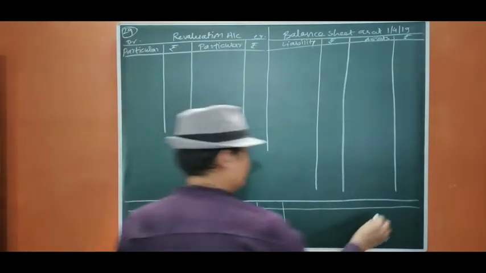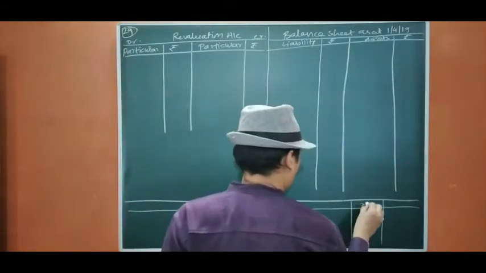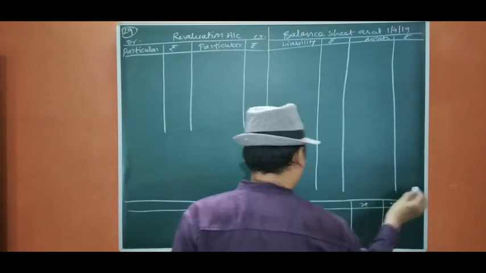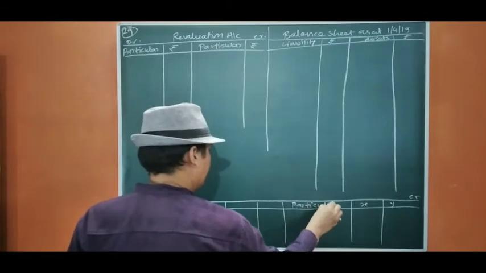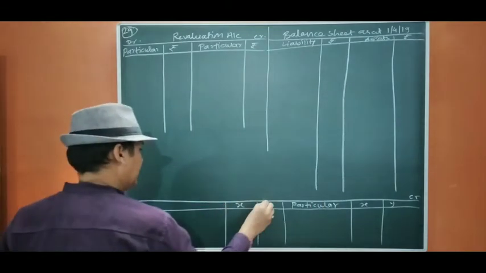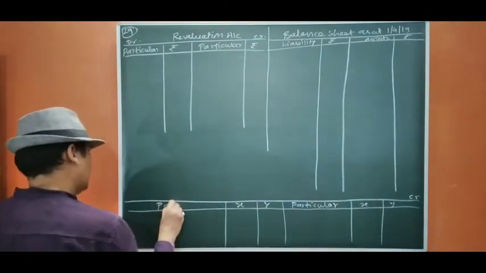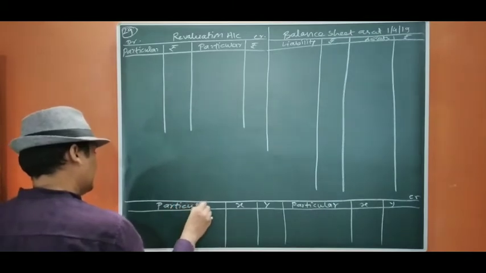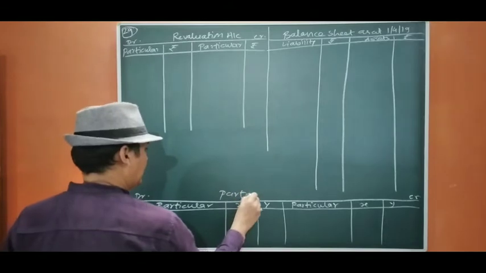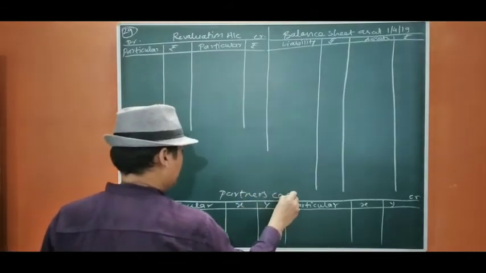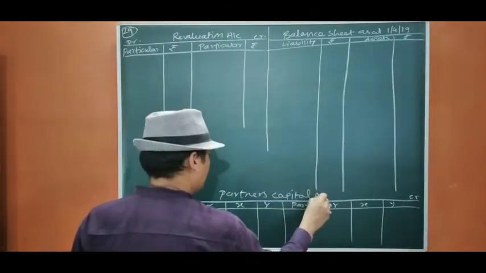XY, right? Particular, XY, particular, debit, partners capital account. So let us start.